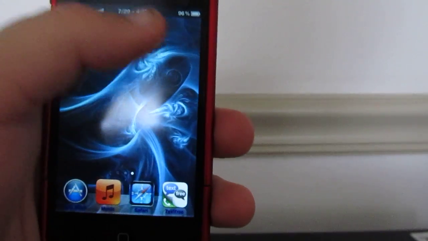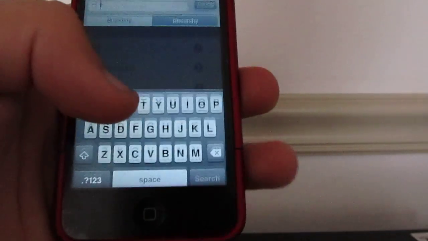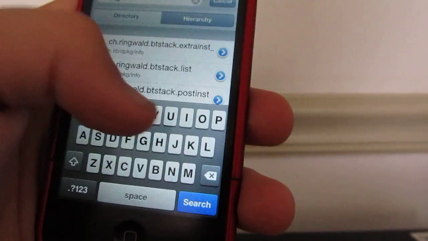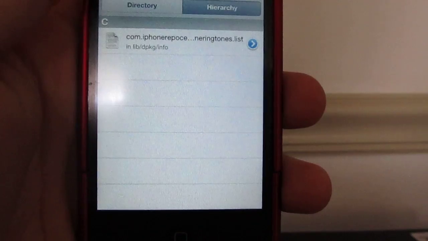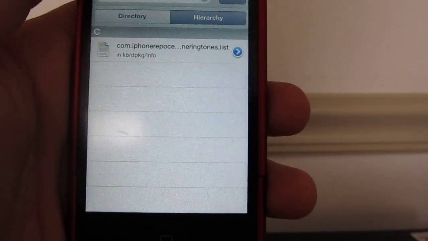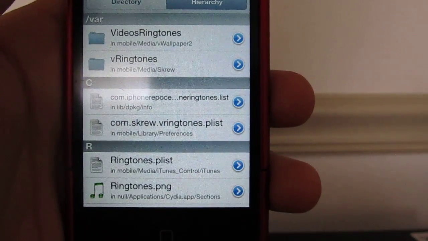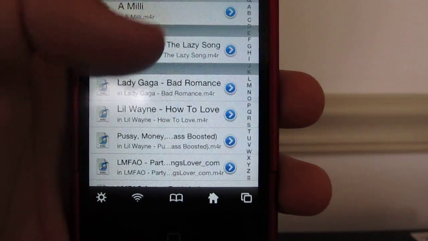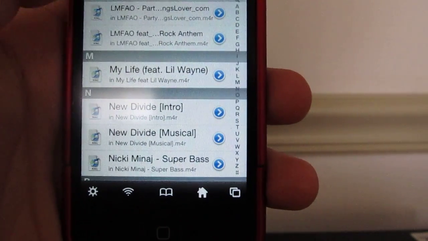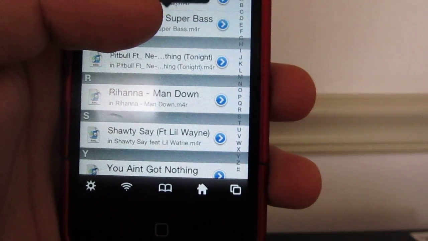You're going to need to go back into iFile, okay? And then you're going to search ringtones, okay? Make sure you're in hierarchy, not directory, because you're not going to get anything if you're in directory. Okay, so click ringtones, and then I'm going to choose, let's see, let's do Super Bass, Nicki Minaj.